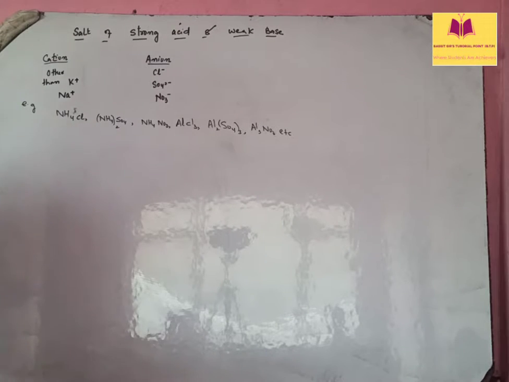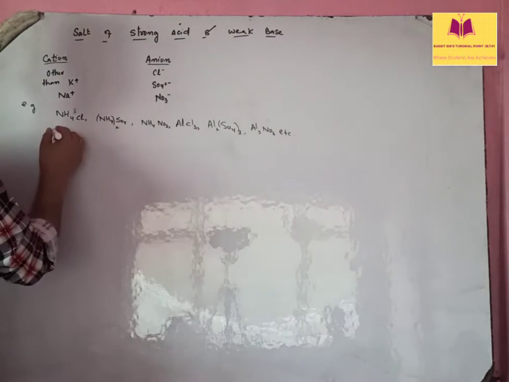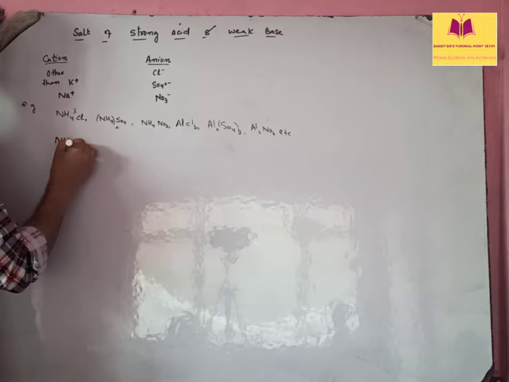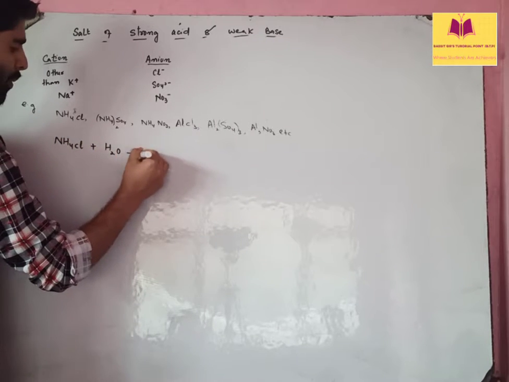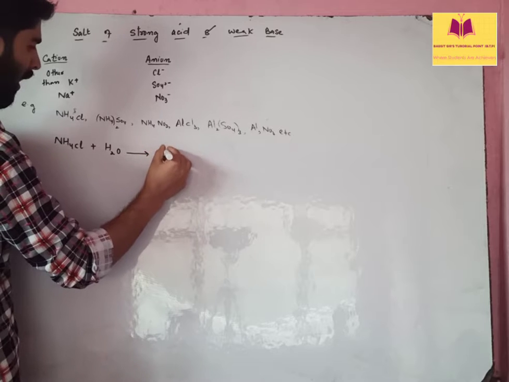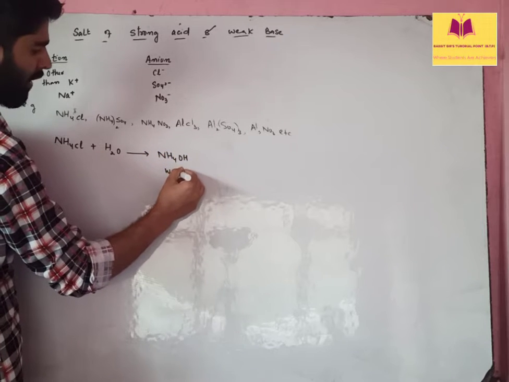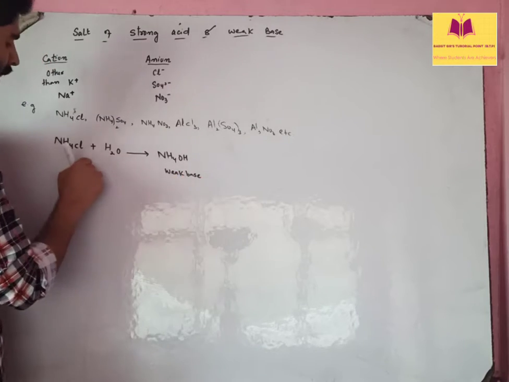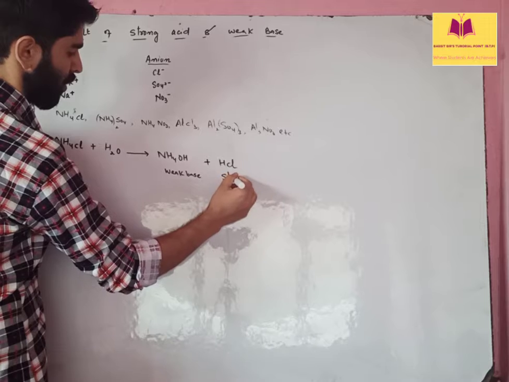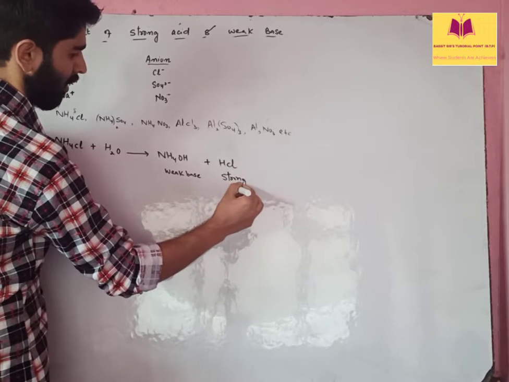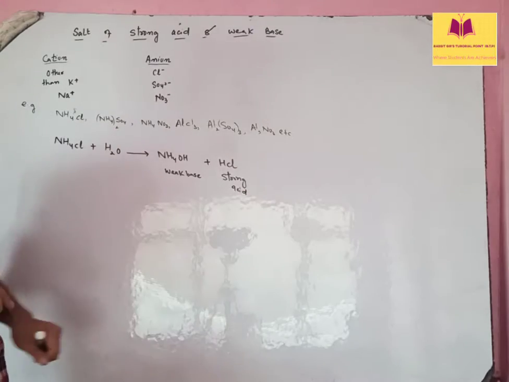Okay, let's consider one of them as an example and see what happens. Say for example we are taking NH4Cl. If we add water to it, what will happen? There will be NH4OH, which is simply a weak base, and then HCl, and HCl you know is a strong acid. So this salt is composed of a weak base and a strong acid.